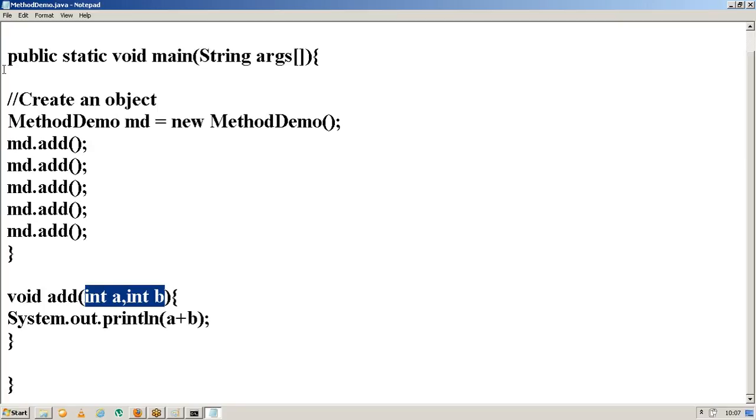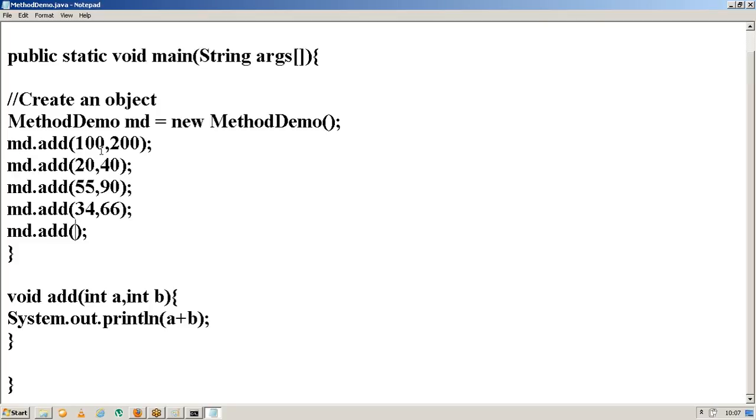Integer A and integer B I am defining. Here we only have to give the declaration, not initialization, so that it accepts values for A and B. Now I need to pass the values for these two variables. Whenever you are calling this method, only then you need to pass the values for these two variables. So let me do that now.